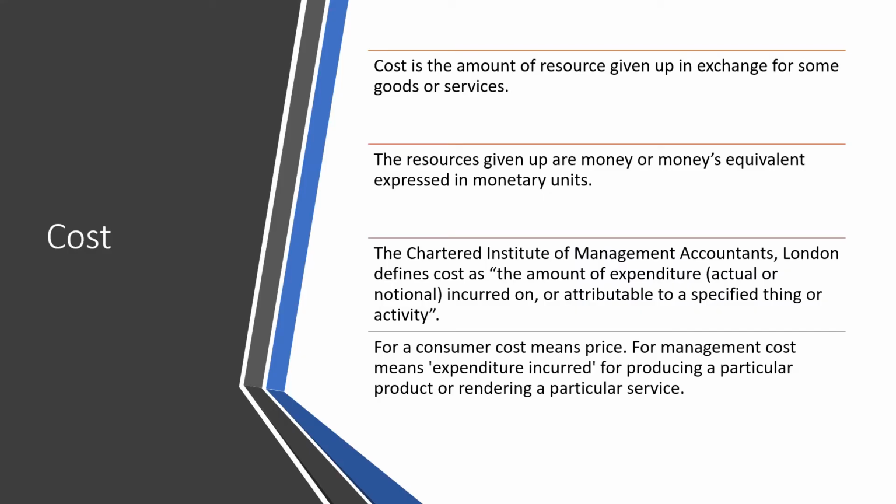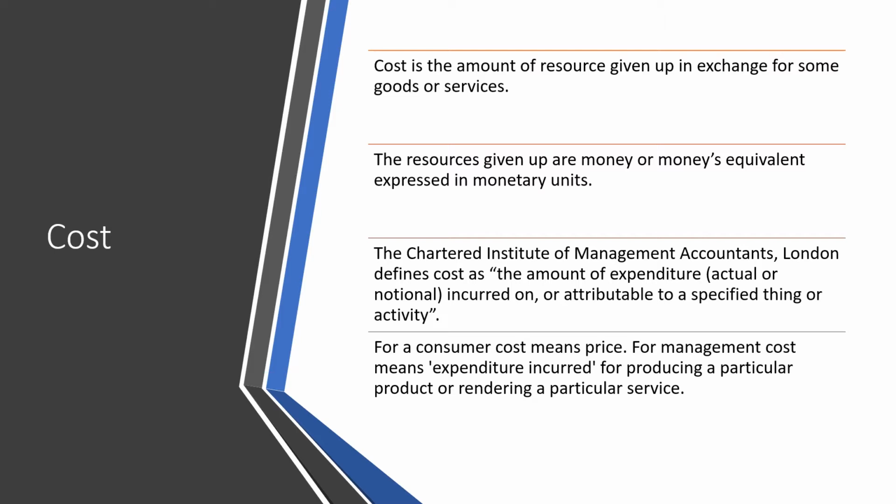So let us have a quick recap of cost. We know what cost is. Cost is the amount of resource given up in exchange for some goods or services. And this resource which is given up should be money or money's equivalent, which is expressed in monetary terms. If we have to speak in simple terms, cost is the amount of expenditure which is incurred on or attributable to a specified thing or activity.